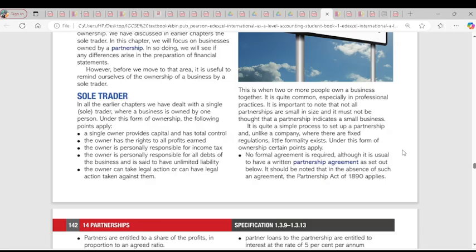Every business has stakeholders. Stakeholders are people that have an interest in our business. Customers are your stakeholders, because every sole trader sells to customers. The government is a stakeholder. The bank they borrow money from is a stakeholder. Their supplier is a stakeholder. So stakeholders are different, but what we're saying is the debts of the business cannot be transferred to others except the owner of the business. Is it clear?